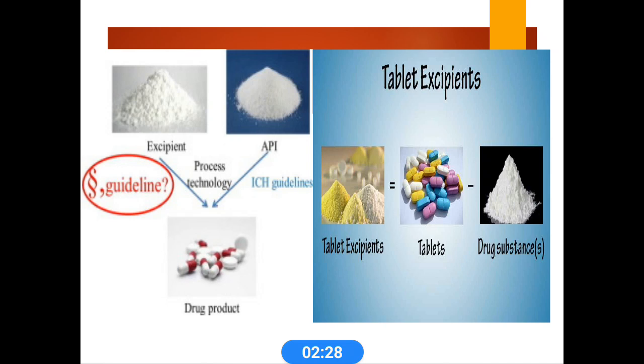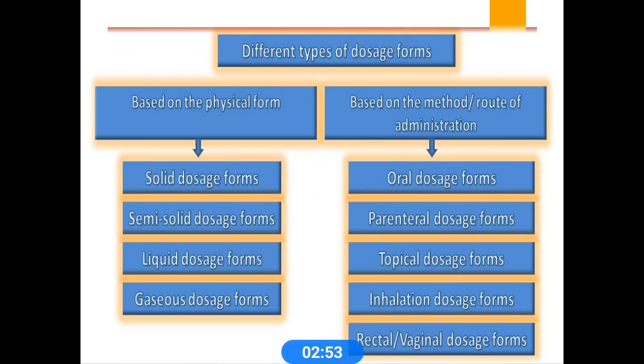Finally, consider the process in preparations like tablet and capsule formulations. There is one drug substance, and this drug substance is combined with excipients, the active pharmaceutical ingredients, and finally we get the drug product. There are different types of dosage forms. These are mainly categorized as solid, liquid, semi-solid, oral, parenteral, topical and inhalation dosage forms.